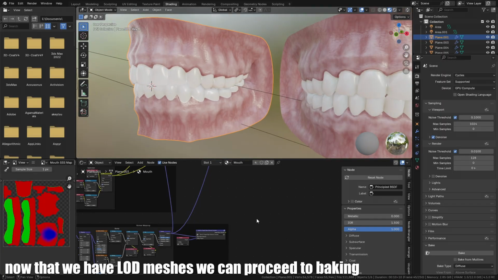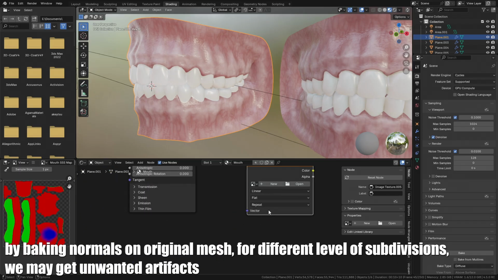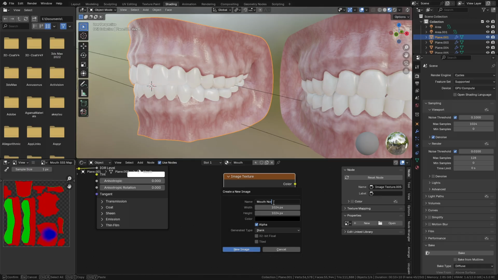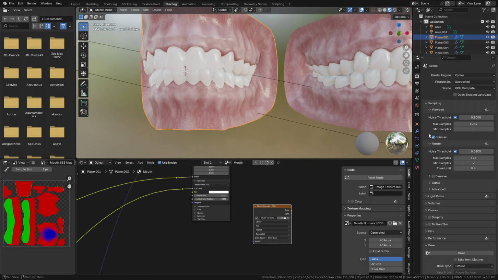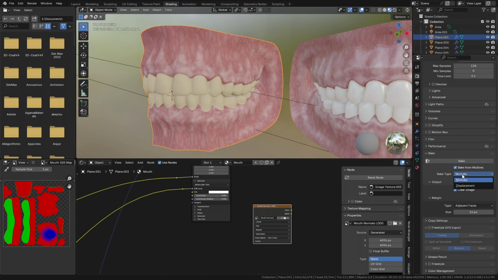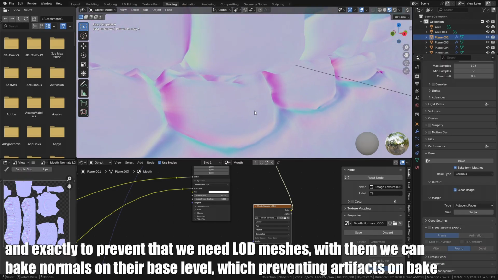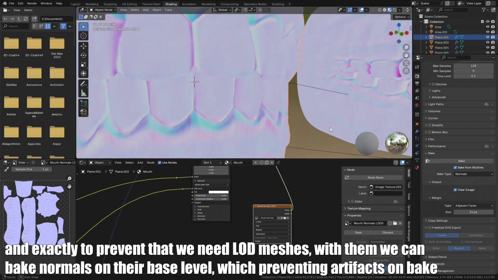Now that we have LED meshes, we can proceed to baking. By baking normals on the original mesh for different levels of subdivision, we may get unwanted artifacts. And exactly to prevent that, we need LED meshes. With them, we can bake normals on their base level, which prevents artifacts on bake.